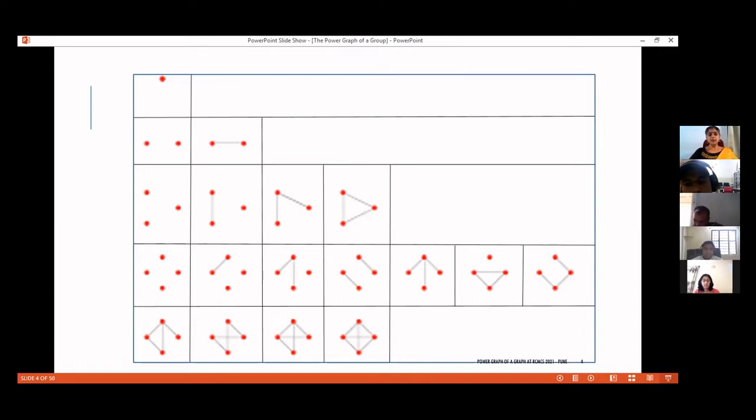When n equal to 2, we have two different possibilities. I can either draw an edge, or I can just simply say that I don't want to draw any edges. That gives rise to two graphs. For n equal to 2, there are two graphs. When n equal to 3, similarly, we can argue and say that we have four different graph structures. And when n becomes 4, we get 11 graphs and so on.